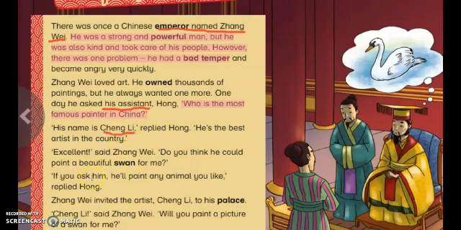After that, he invited him to his palace and asked him to paint a picture of a swan for him.